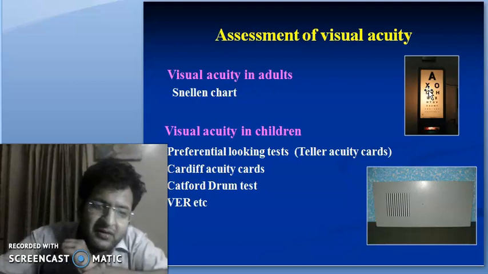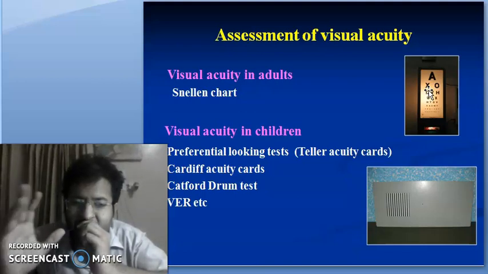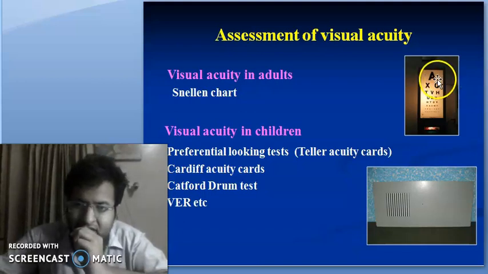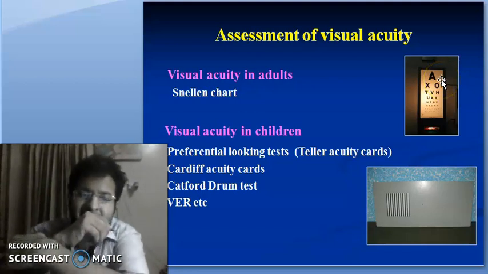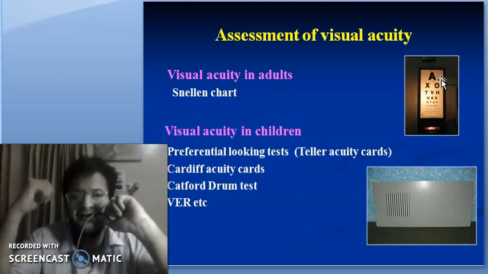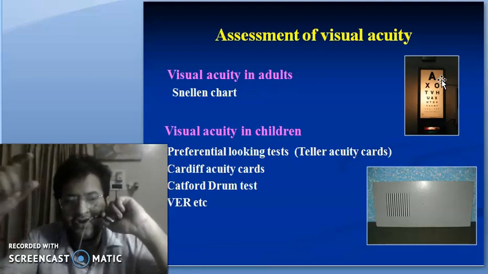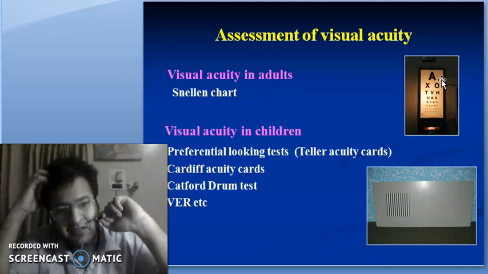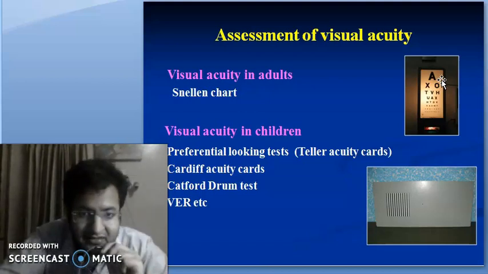It is a distance, the distance from which we tell the patient to sit and see this. And 6 by 60 means the distance is 6 meters at which this is seen. The person must be able to see that same object even if it is sitting at 60 meters, based on the angle formed on the eye. The angle which is formed at 60 meters is formed at the 6 meters of the patient if the vision of the patient is 6 by 60.